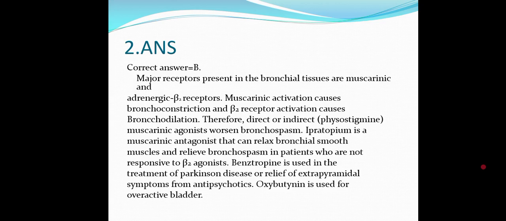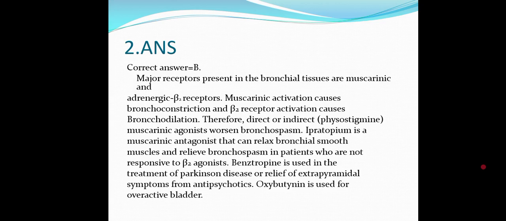Therefore, directly or indirectly acting muscarinic agonists, like physostigmine, will definitely worsen the bronchospasm. So, ipratropium is a muscarinic antagonist that can relax the bronchial smooth muscles and relieve bronchospasm in patients who are not responsive, or if they need additional bronchodilation, they can be given ipratropium.